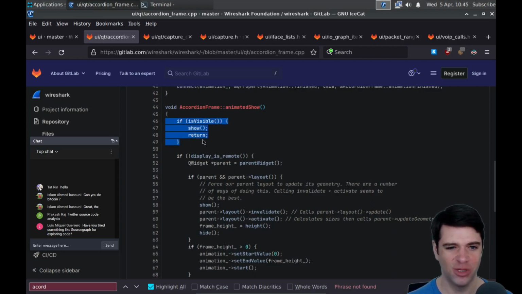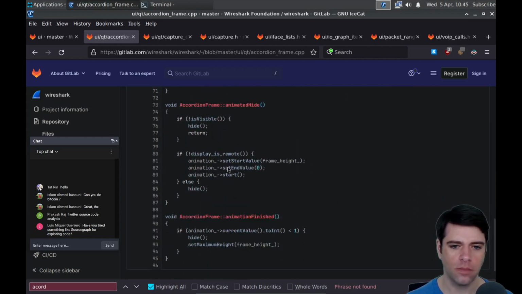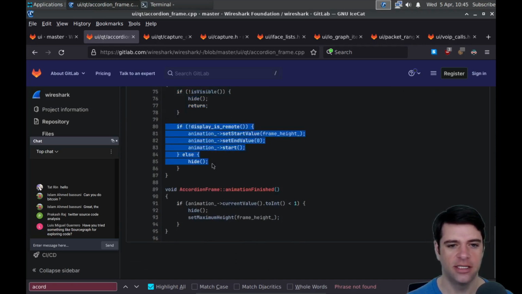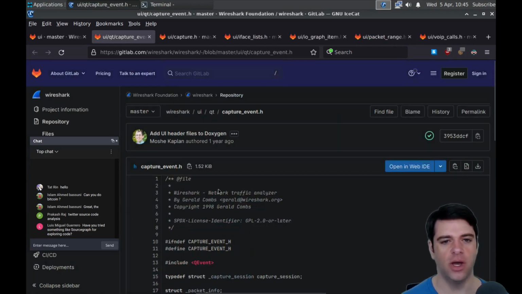We can check if we're visible. Oh, if we are visible, we'll call show. I guess if we're not visible, we don't do anything. We'll check if display is remote. Okay. Animated hide. We'll hide stuff. Again, detect if display is remote. Huh. All right. So there's not a lot there. It's just kind of standard UI stuff.